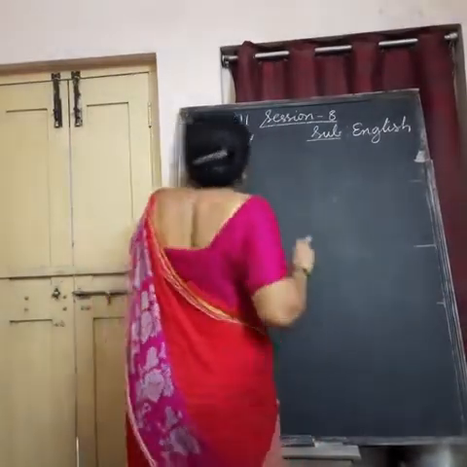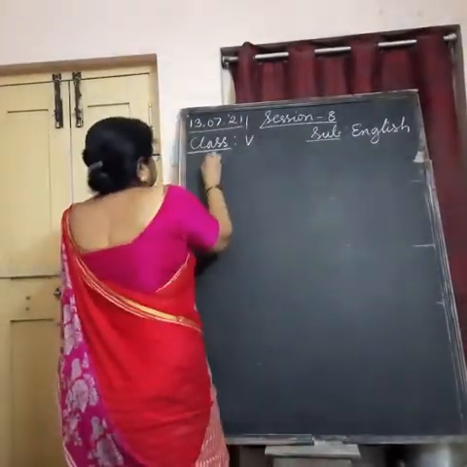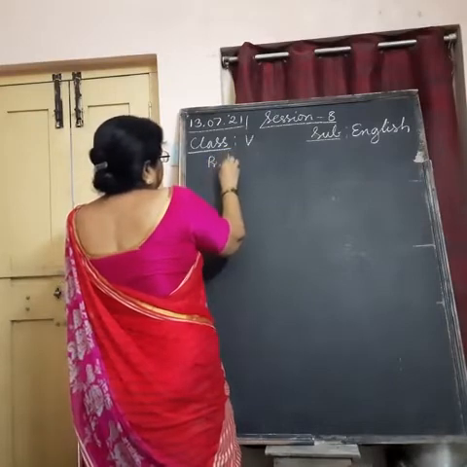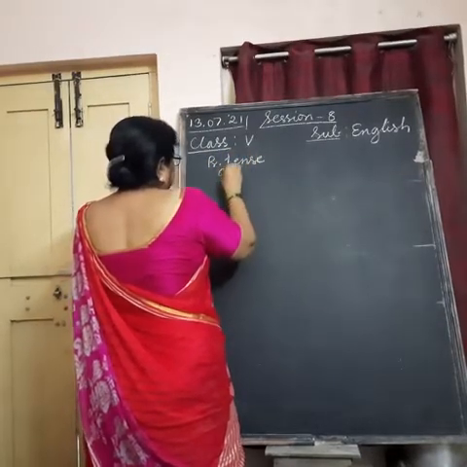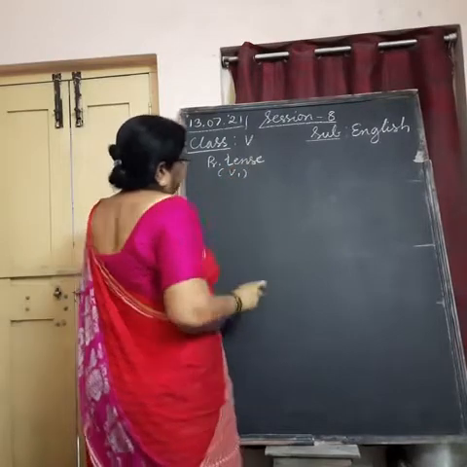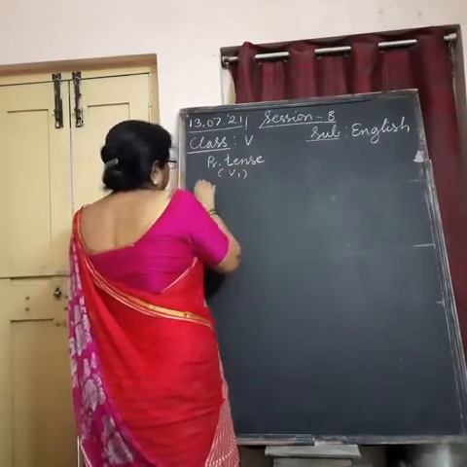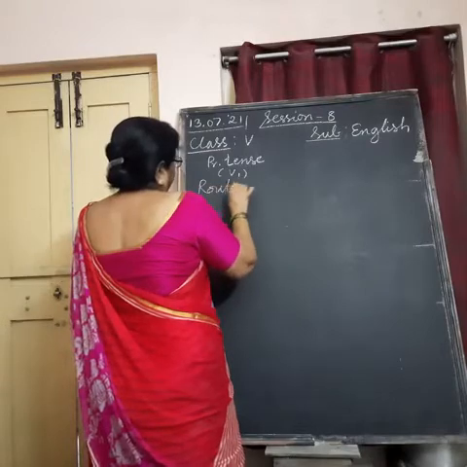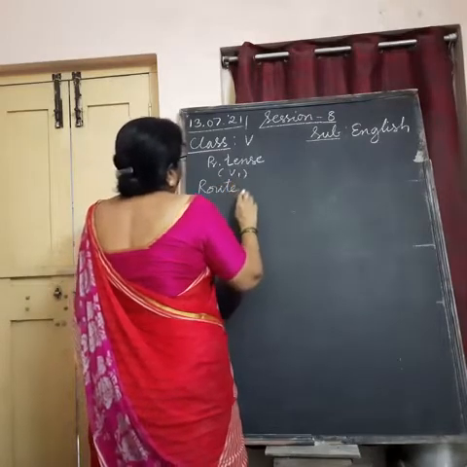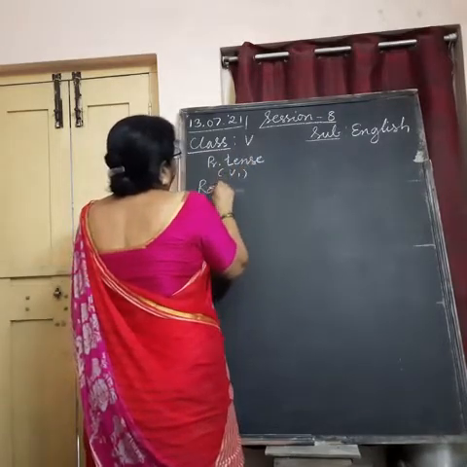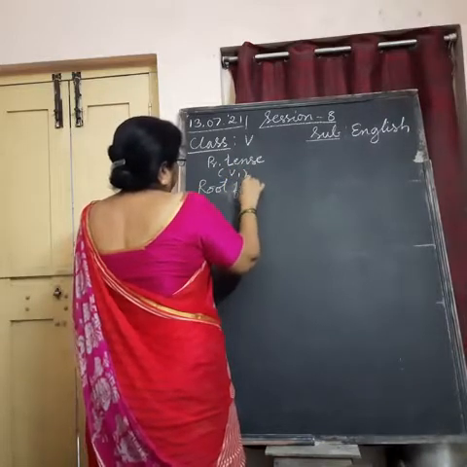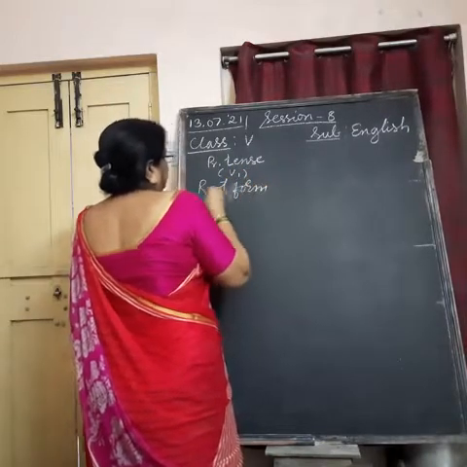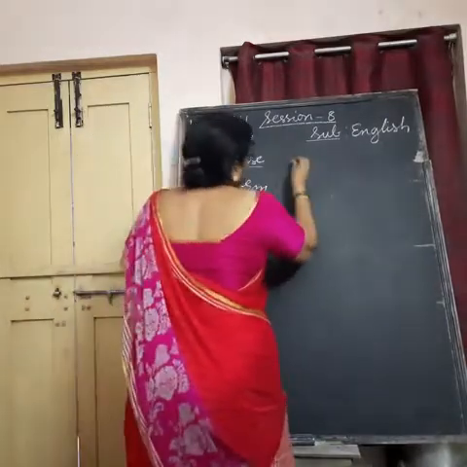So, simple present tense. Present tense, please consider. It is considered to be the V1 form or root form. The main original form. Okay. Then past tense.